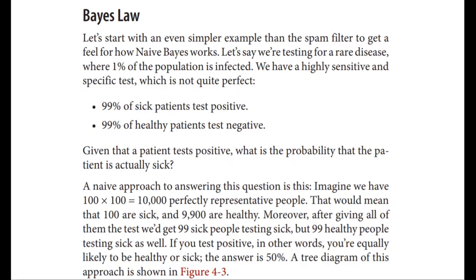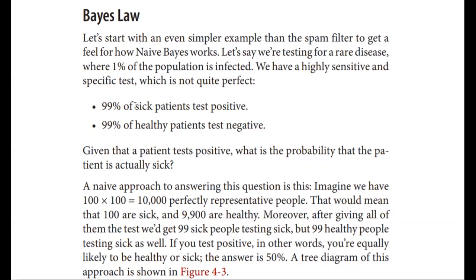We have to test everyone in the population. So we have a highly sensitive and specific test. In that test, 99% of the sick patients test positive, which means if a person is sick, with 99% probability he will test positive. So 1% of sick patients can come back as negative in the test report.